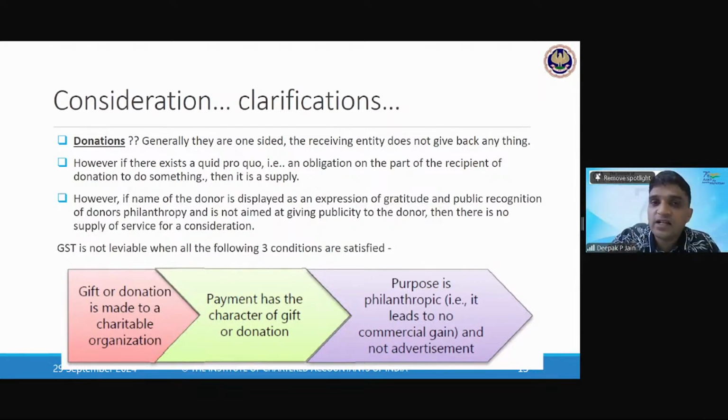Okay, then it is liable to GST. लेकिन वो सामने वाले बोलते हैं कि नहीं, आपका नाम तो हम लिखेंगे as a matter of my gratitude, तो फिर जस्ट एक ही जगह पे लिखेंगे donated by Infosys Private Limited. तो सिर्फ एक ही जगह पे लिख रहे हैं, then that is just because of their gratitude and public recognition के लिए दे रहे हैं, but मैं कुछ नहीं बोल रहा हूँ उसको कि वो आप करो, then it is not liable to GST.